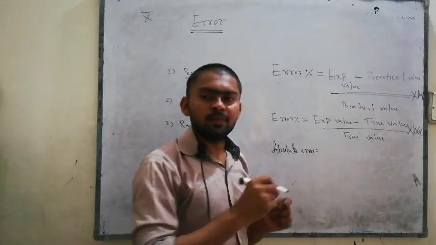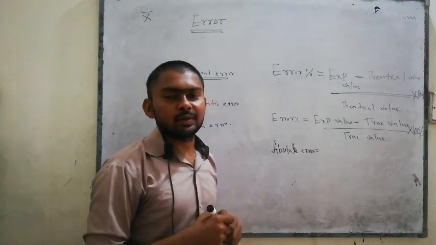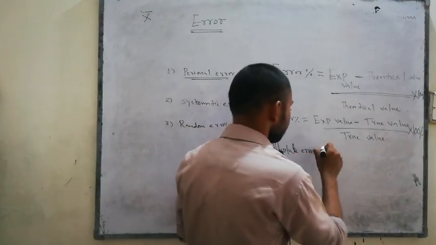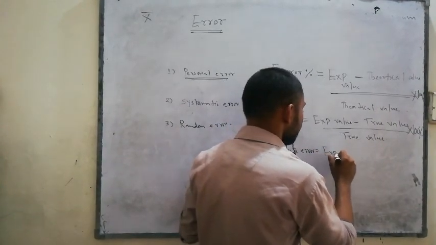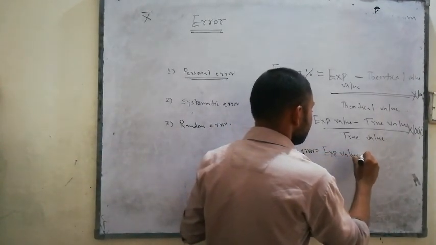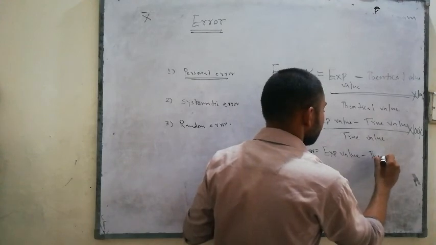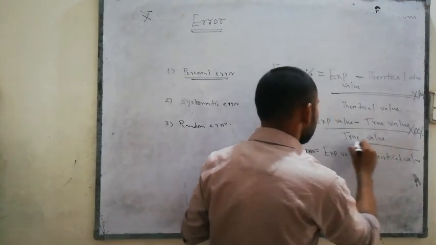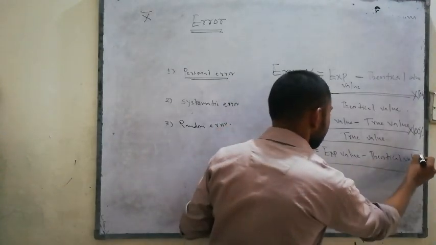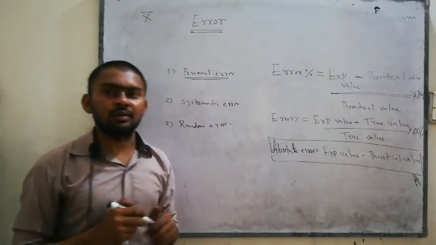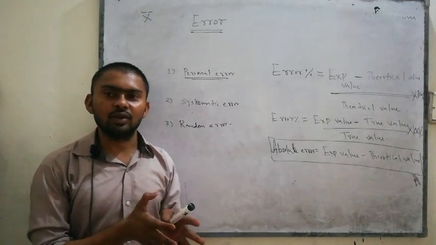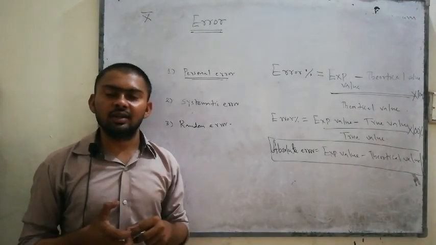The formula of absolute error is experimental value minus theoretical value. So this was a little bit of concept about error, its types, and its various formulas that deal with different problems.